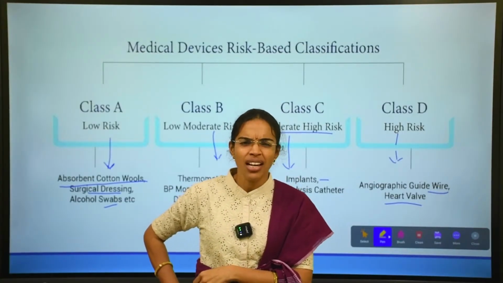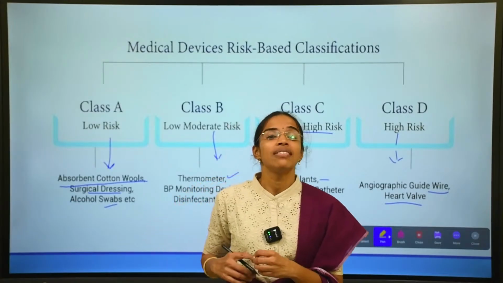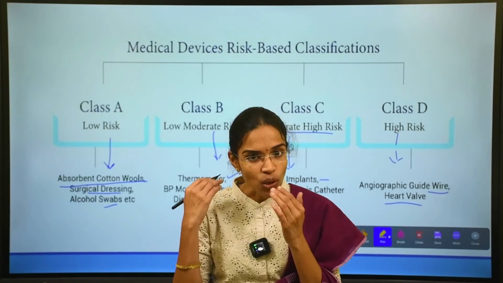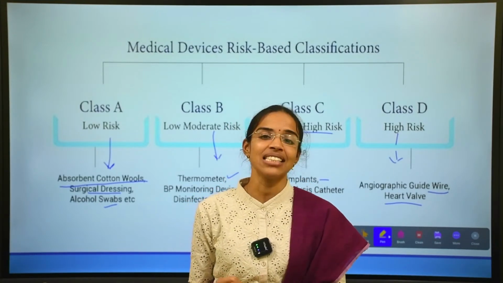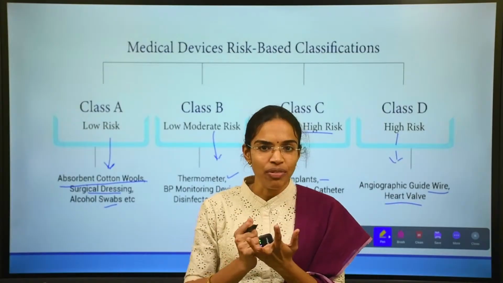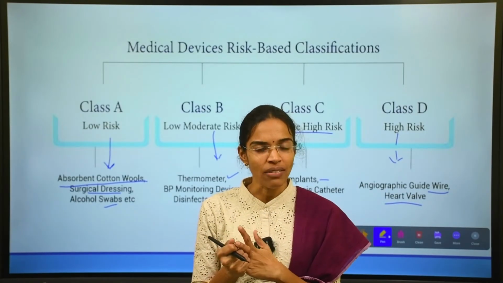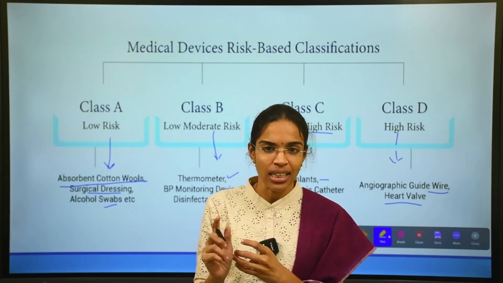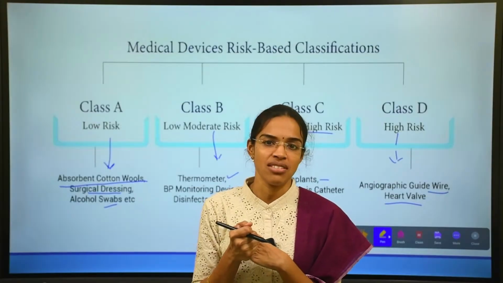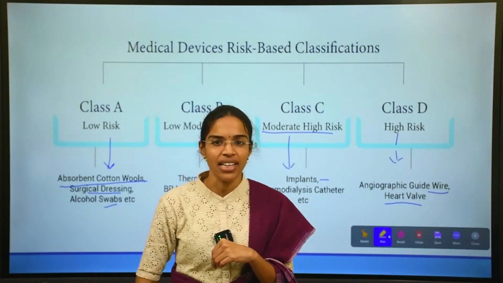Why is this risk-based classification given to the medical devices? Based on this risk-based classification only, the licensing will be done. The manufacturing provisions, the licensing, whether it is a loan license or whatever, and very importantly, the clinical investigations, all these are again based on this risk-based classification.